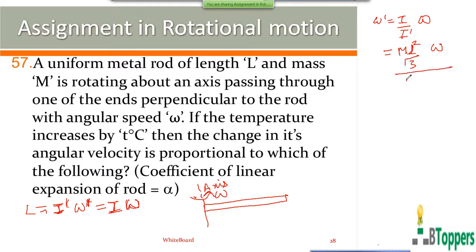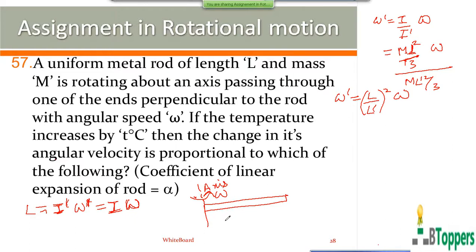The new moment of inertia I dash can be written as m into L dash square by 3, where L dash is the new length and L is the original length. The mass of the rod will not change due to change in temperature. So omega dash you can write as original length L into new length L dash, whole square, into omega.